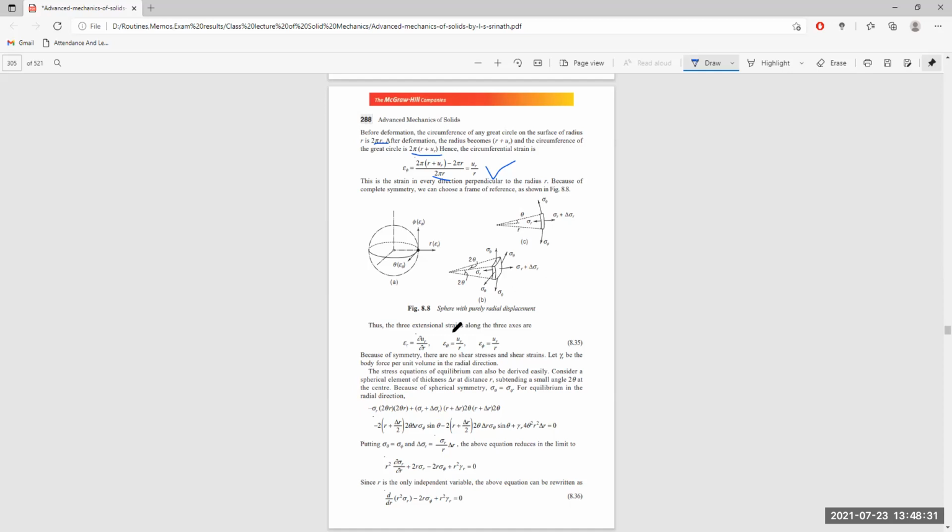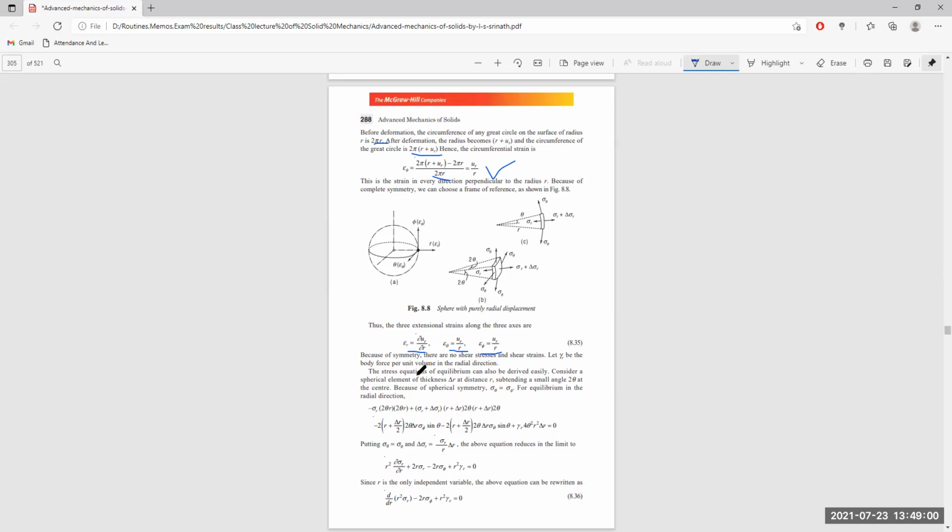So we have three extensional strains along the three axes: epsilon r, du r by r, epsilon theta, we have deduced du r by r, and epsilon phi, again the same, u r by r, due to the symmetry. There is no other shear stress and no other shear strain. And let gamma r be the body force per unit volume in the radial direction itself.